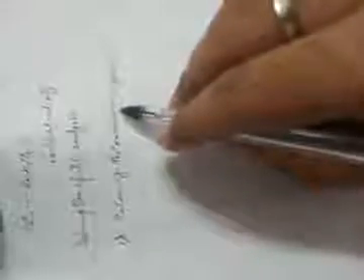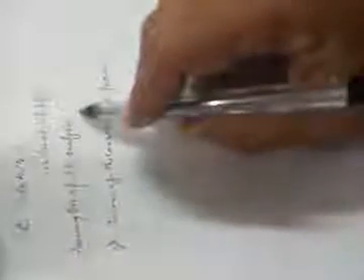That means when we are discussing indifference curve analysis, the consumer's income must be fixed or constant. Given means the consumer's income will not change.